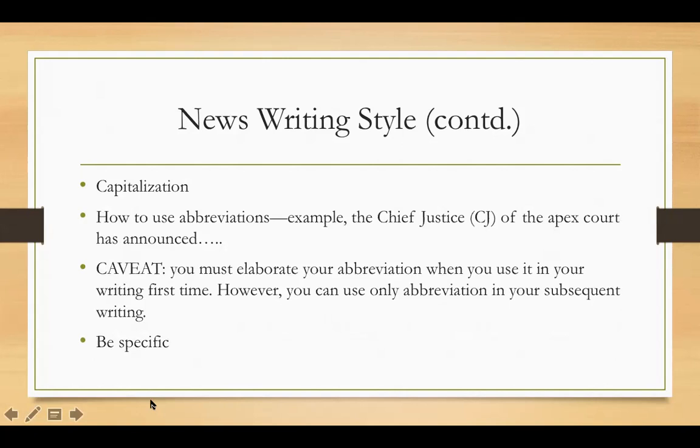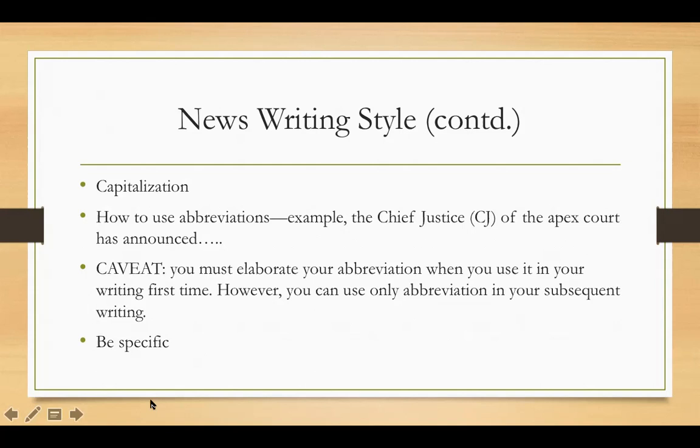Let me tell you this, that the majority of English newspapers use abbreviations. This may not be the style in Urdu newspapers. However, in English newspapers, they use abbreviations frequently. So I have written the example of the sentence: the Chief Justice, and in parenthesis, the word CJ, which is of course the abbreviation of Chief Justice of the Apex Court, has announced whatever.